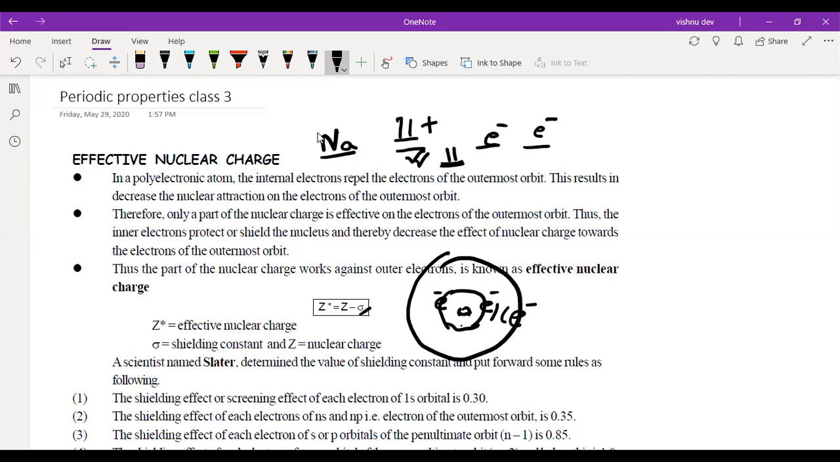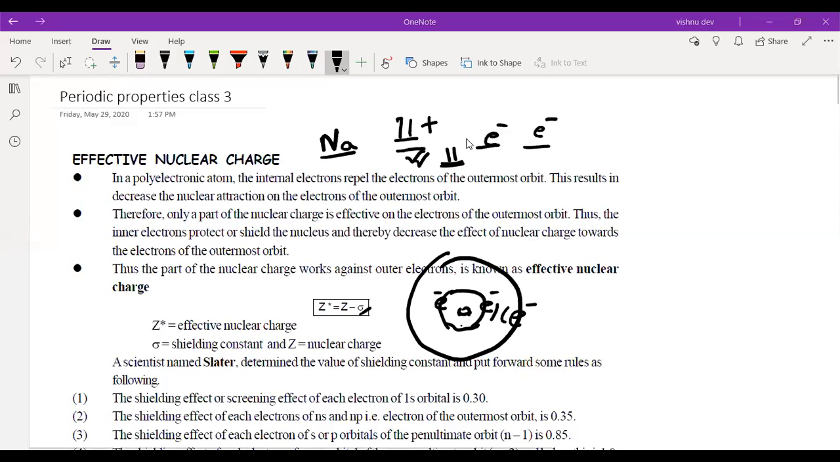So what is the screening effect or shielding effect? It is the shielding of outer electrons by the inner electrons, due to which the effective nuclear charge decreases. Got it? So screening effect is the decrease in effective nuclear charge because of inner electrons.